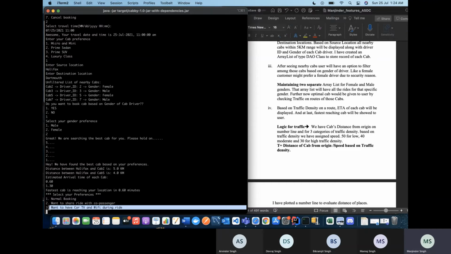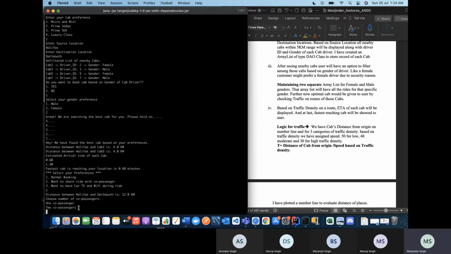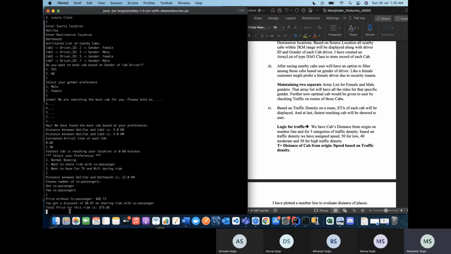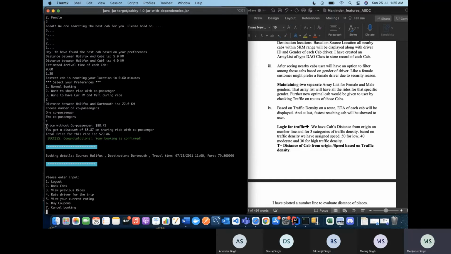So I'll initially go with the sharing ride with co-passenger option, right? Again, we have two options for how many co-passengers you want to share the ride with. I'll choose one co-passenger. Okay, so here is the price. If we hadn't shared our ride, it would have been $88.73. But we got a 10% discount on sharing the ride with one co-passenger. So our final price is 79.86.